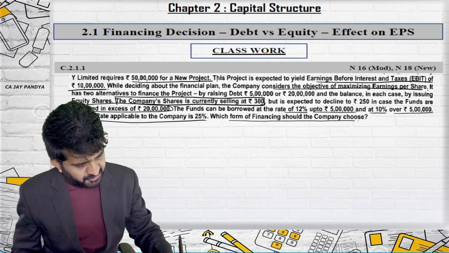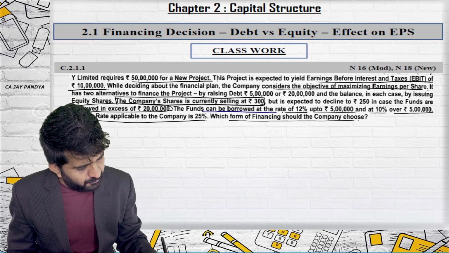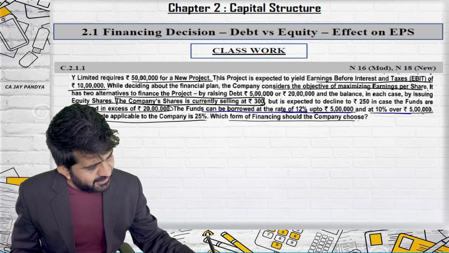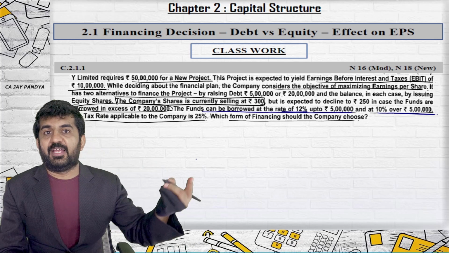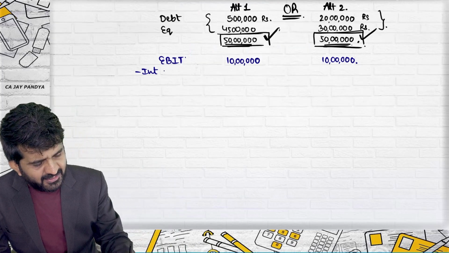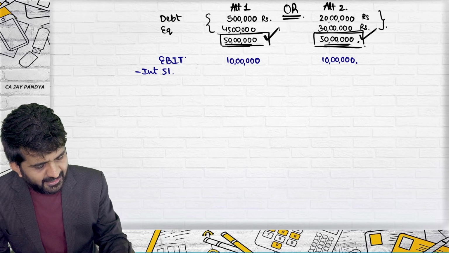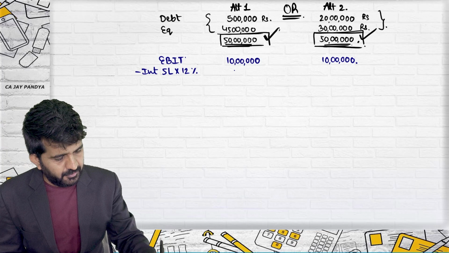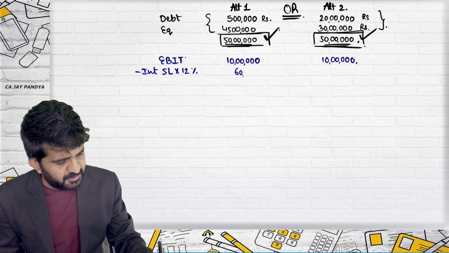Let us see the interest rate. The funds can be borrowed at the rate of 12% up to 5 lakhs and 10% over 5 lakhs. In this case, you are borrowing only 5 lakhs. So it will be 5 lakh into 12%. This is 60,000 rupees.